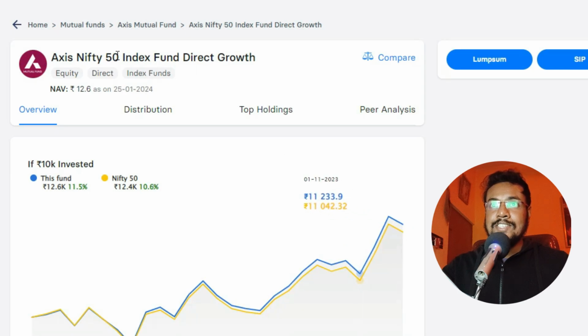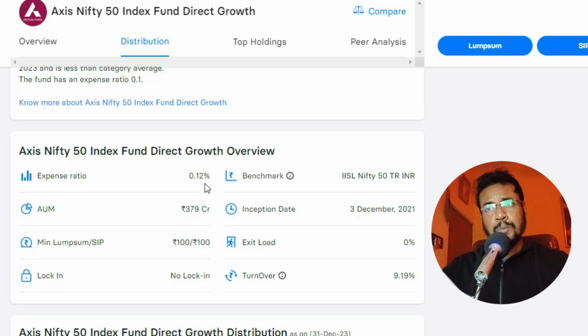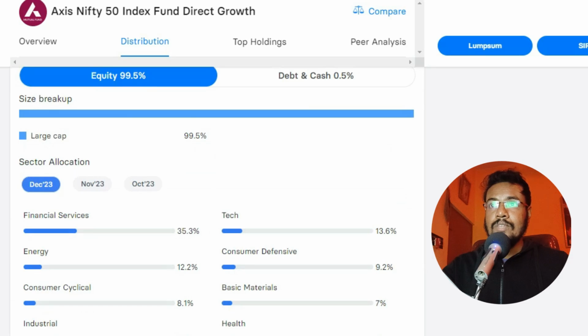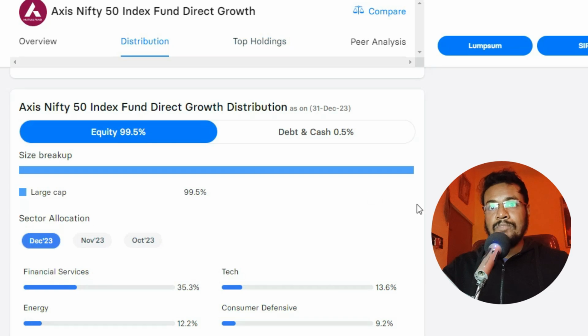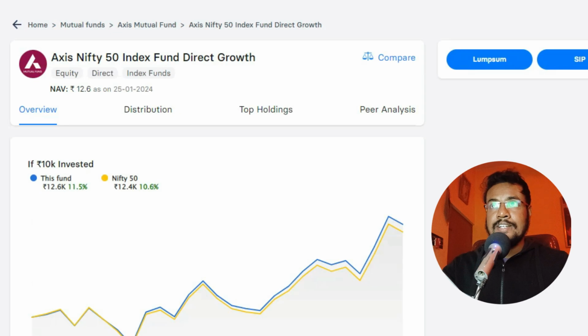Next, we have this Axis Nifty 50 index fund. This fund has an expense ratio of 0.12%, AUM of 379 crores. So the AUM is really low for now. The minimum SIP is 100 rupees and the minimum lump sum is also 100 rupees, which is pretty good. And there is no exit load, there is no lock-in, and this fund was started on 3rd December 2021. So the fund is pretty new. And as you can see, the fund is holding 0.5% debt or cash. Okay. So this is all we had to know about this Axis Nifty 50 index fund.